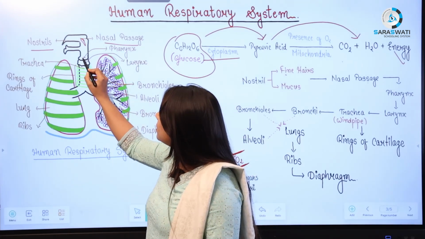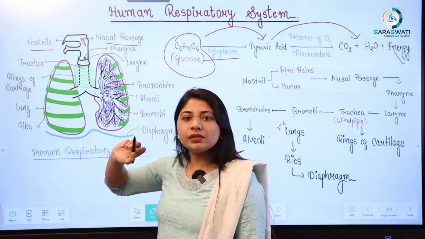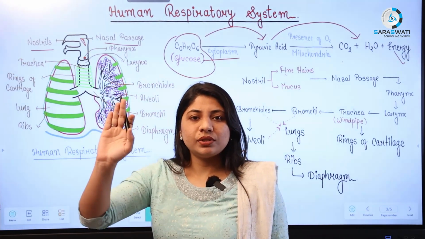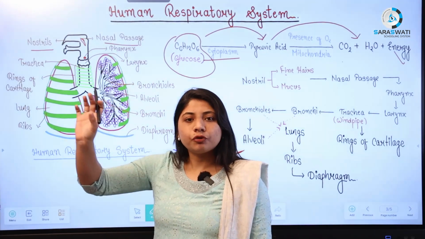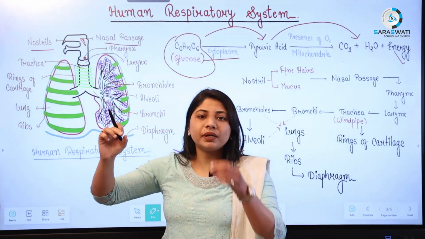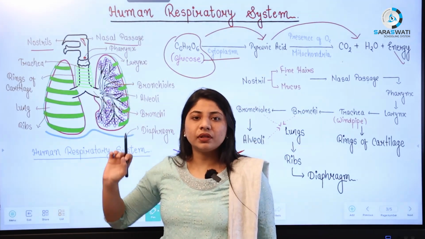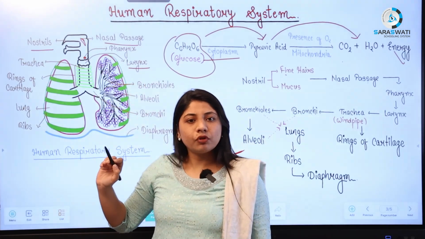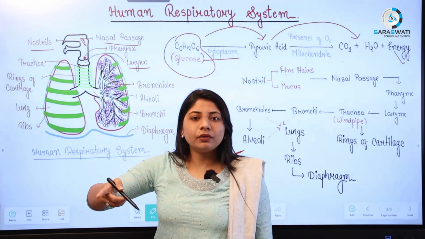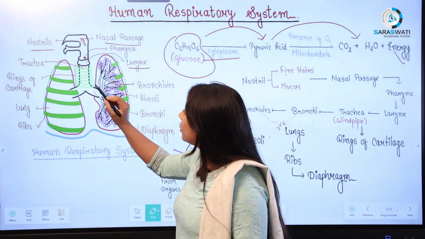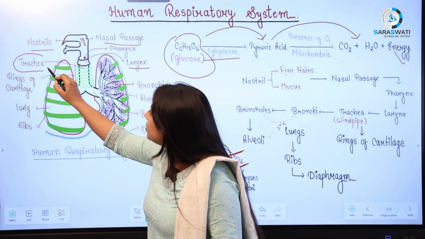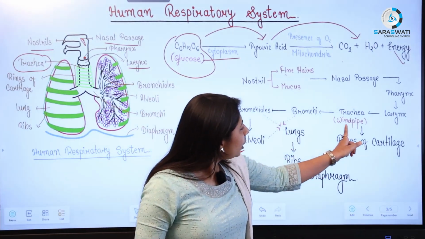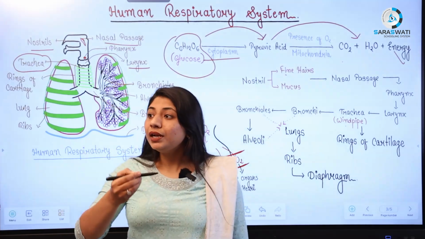The next part is the pharynx, which is funnel-shaped and is the last common part between the digestive system and the respiratory system. From here the two systems separate: first the respiratory and second the digestive. The next part is the larynx, also known as the voice box, from where voice is produced. Now this part is the trachea. The trachea is also known as the windpipe, from where wind will pass.